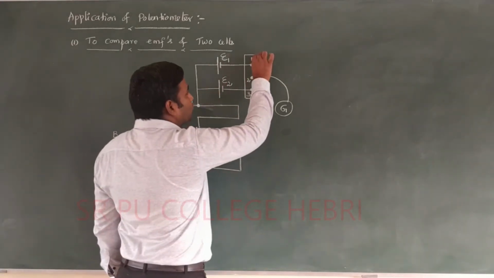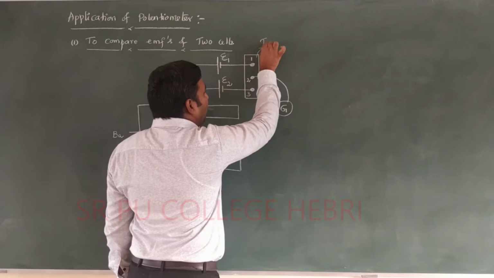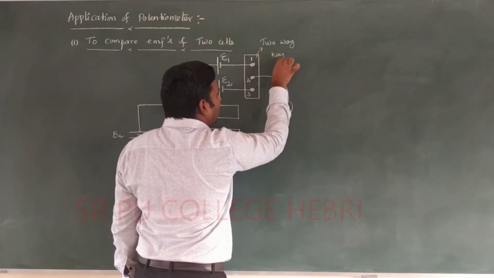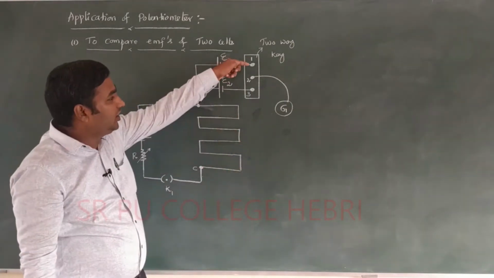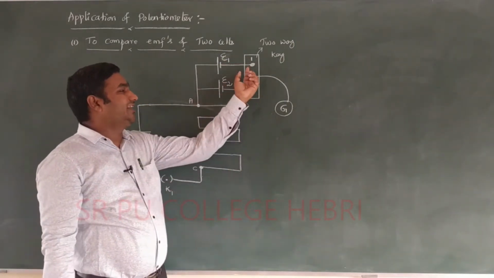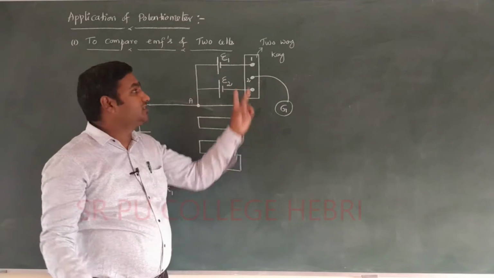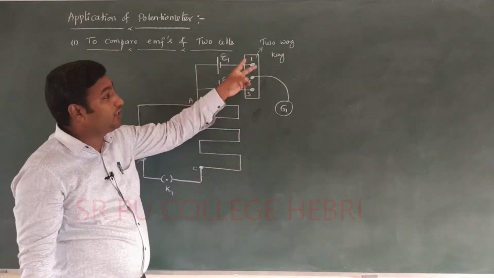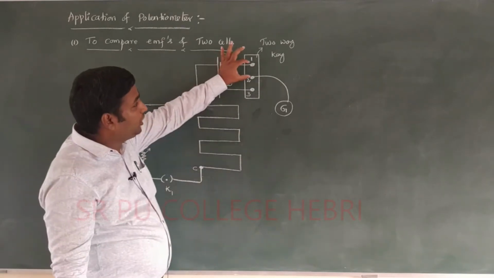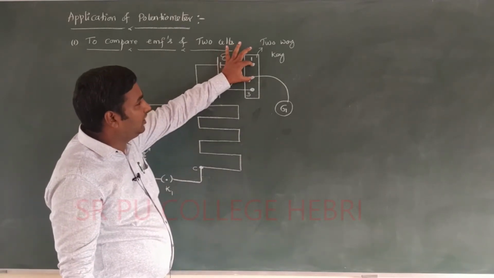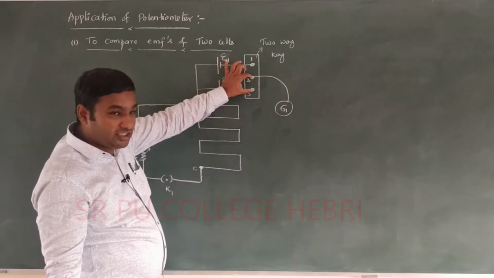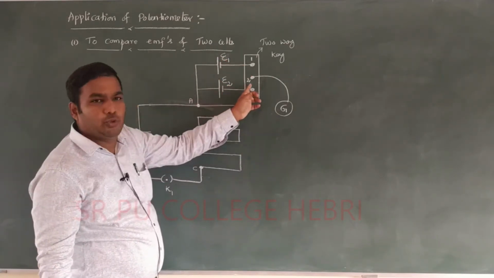It is connected to one more instrument, called a two-way key. Here three knobs are there, and it acts like two keys, working exactly equivalent to two keys. That's why it is called a two-way key. If I put the knob between terminals 1 and 2, this cell will work. If I put the knob between terminals 2 and 3, cell E2 will work.